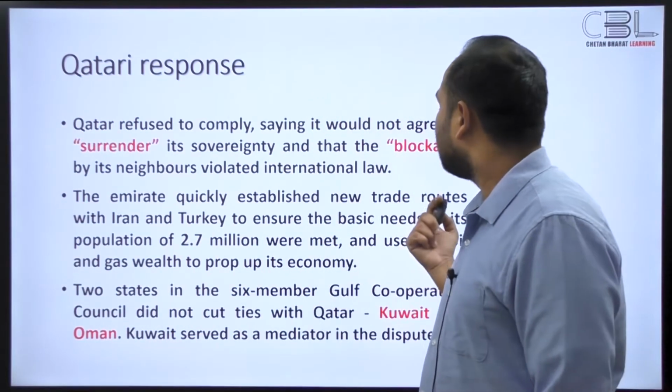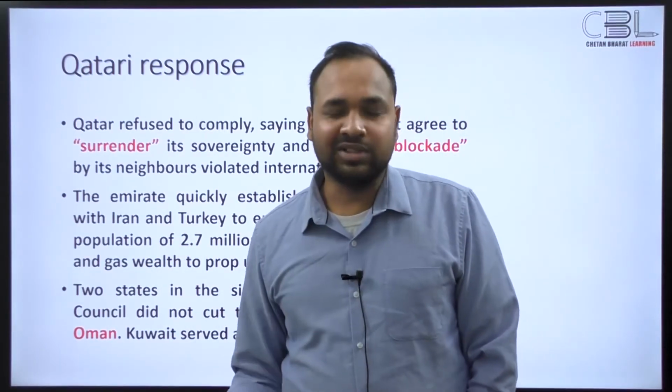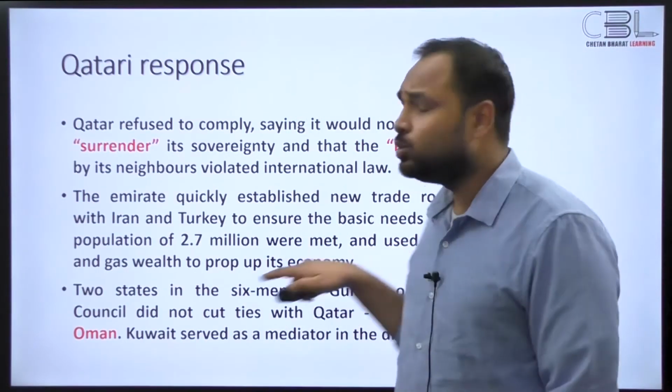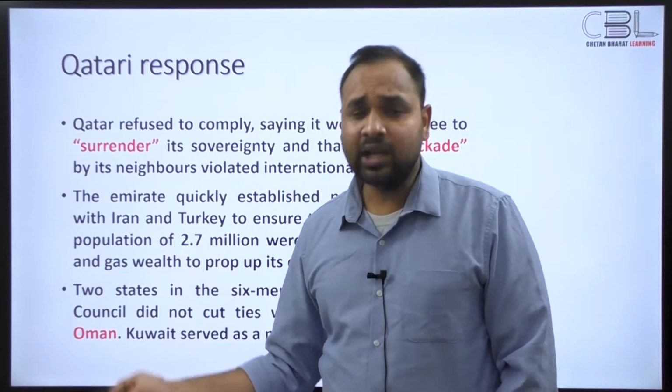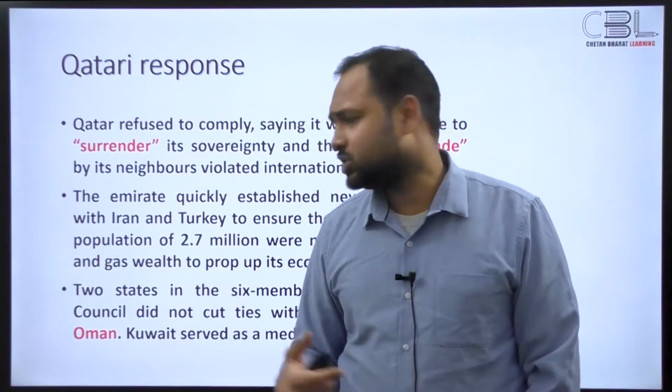So they quickly established new trade routes with Iran and Turkey to ensure that their population of 30 lakhs is supplied with essential supplies, and they used up their oil and gas reserve money to ensure that the economy does not collapse altogether. They could do that because they're a rich country, right?